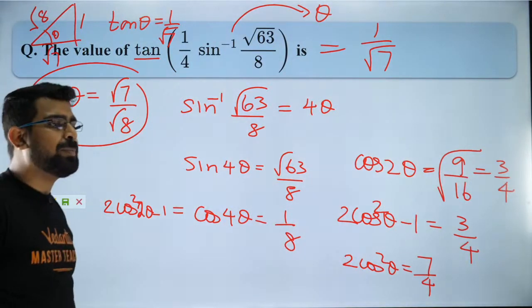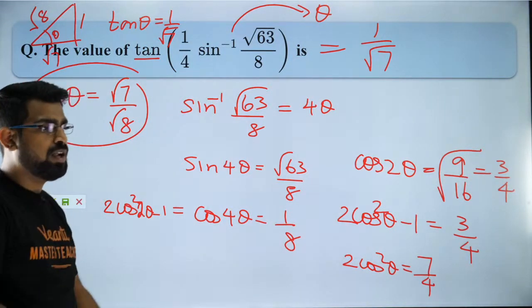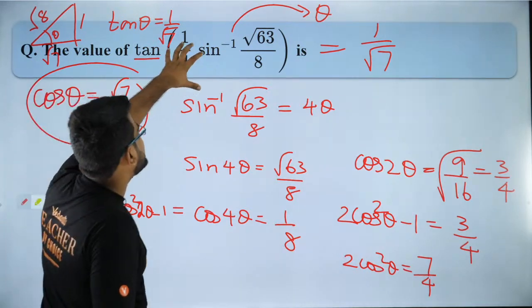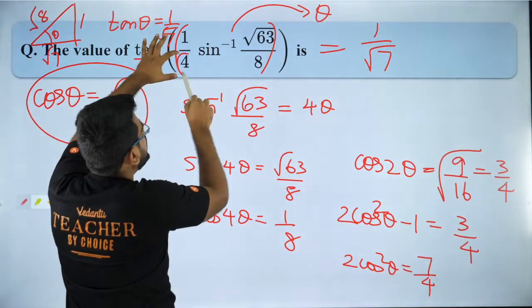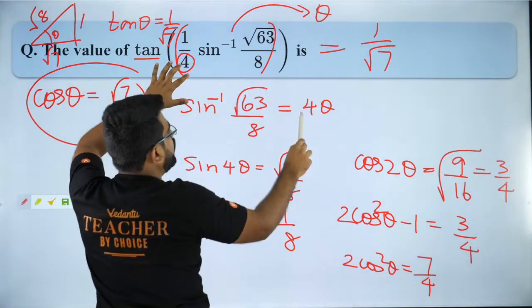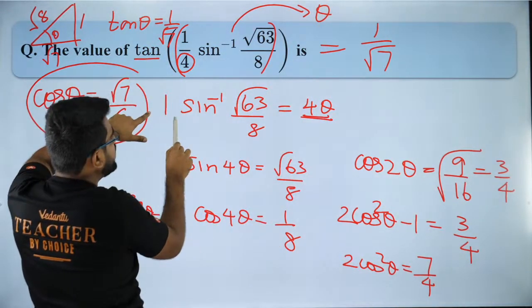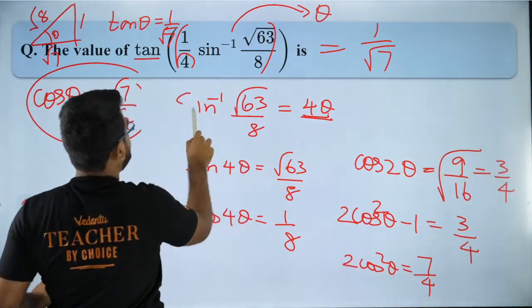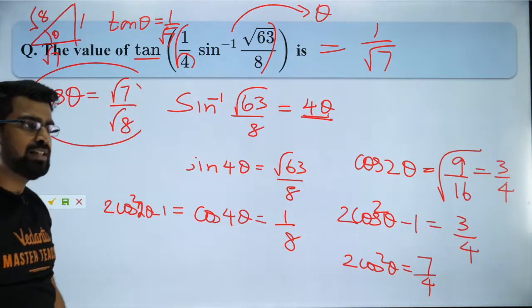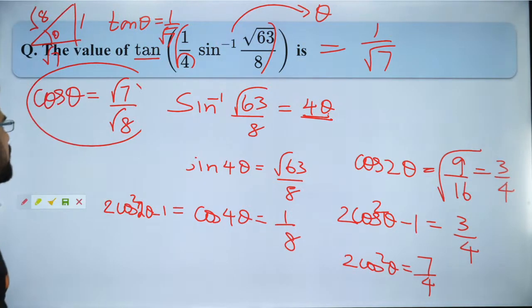No, guys, morning paper and evening paper will not repeat. Why 4 theta? Because Aditi, I'm taking the entire inside thing as theta. So this 4, when it goes to the other side, it will be 4 theta, na? Because this 1 by 4 was there, na? I took it to the other side. So that is why I put 4. Got it, Aditi? That is why 4 theta. I hope you got it.